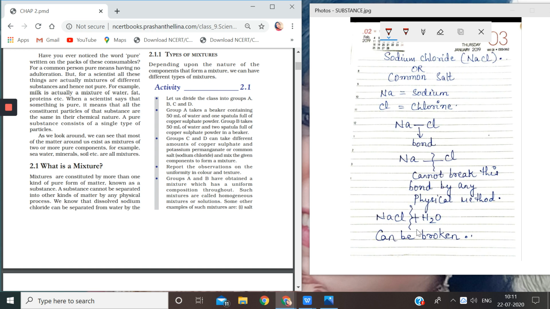So separation is done. But you cannot separate the constituents of sodium chloride. You can separate sodium chloride from water, but you cannot separate Na from Cl because Na and Cl have been bonded with each other. I hope I am clear with this topic.